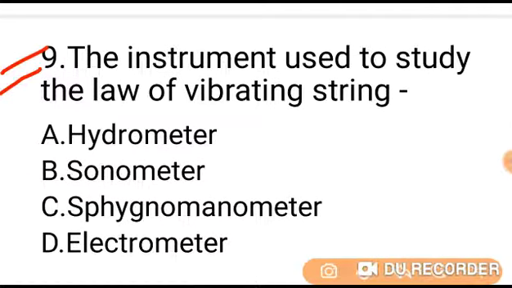The instrument used to study the law of vibrating string. Option A hydrometer, B sonometer, C sphygmomanometer, D electrometer. A sonometer is a device for demonstrating the relationship between the frequency of the sound produced by a plucked string and the tension, length and mass per unit length of the string. So the correct answer is B, sonometer.